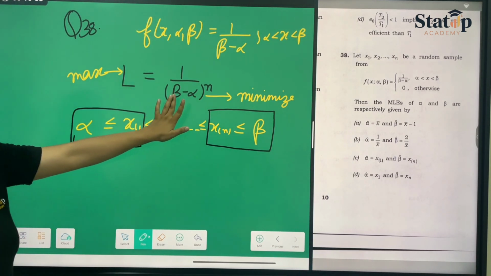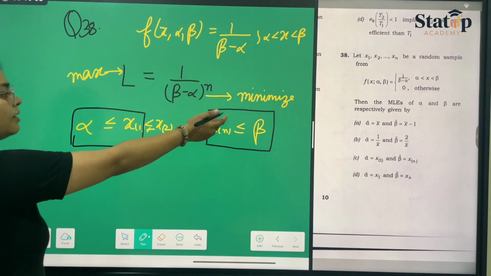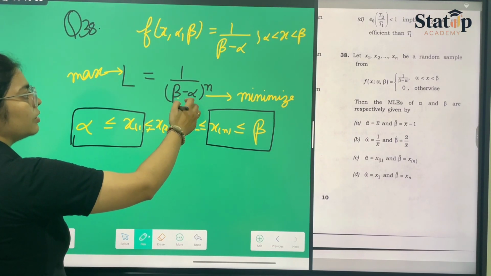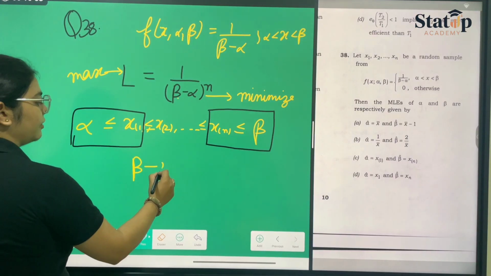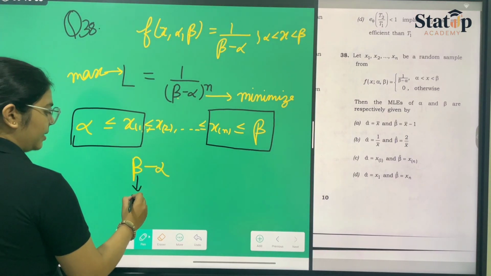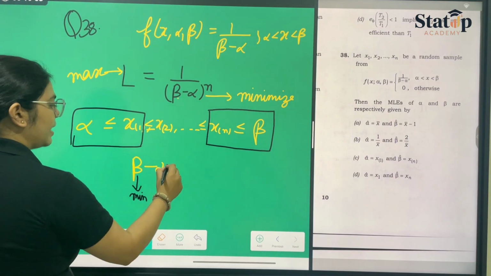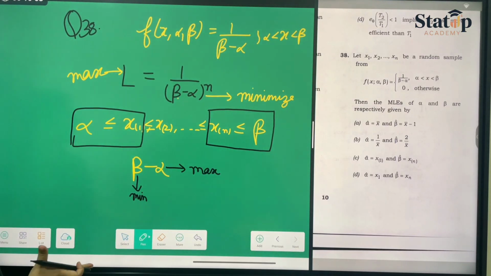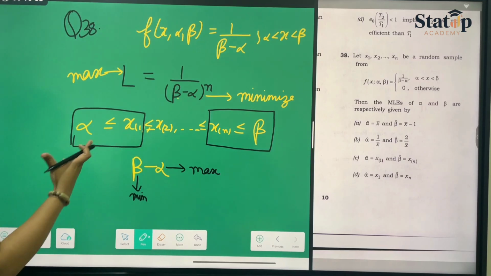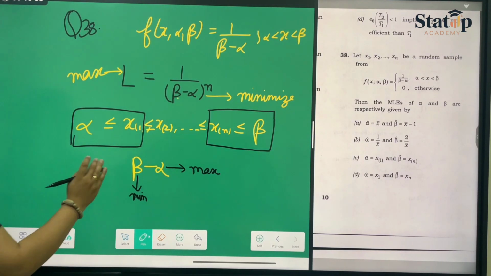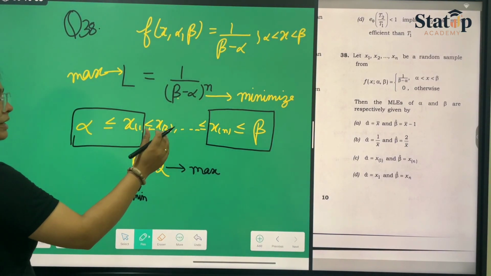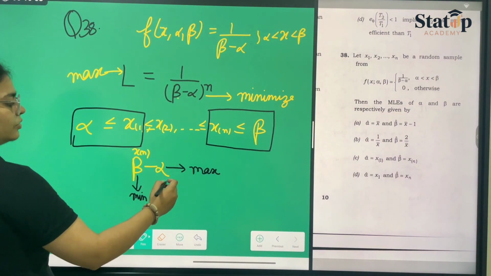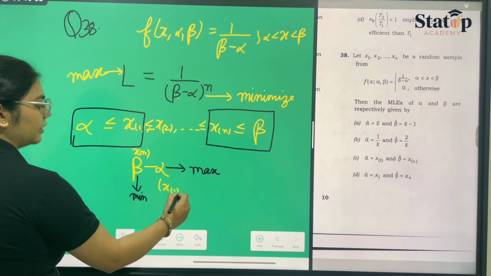Now to maximize L, we need to minimize beta minus alpha, so beta should be minimum and alpha should be maximum. The least value that beta can take is xn and the maximum value that alpha can take is x1.